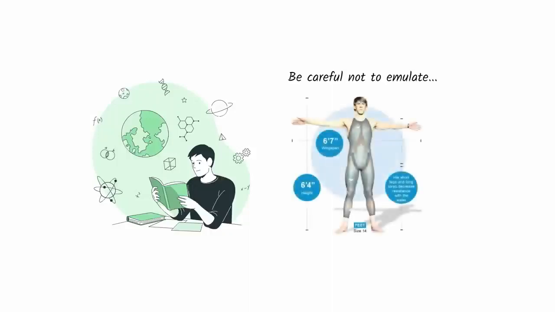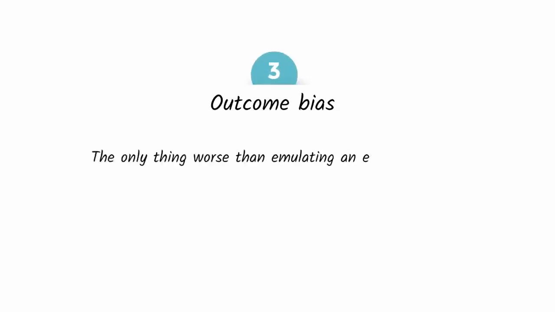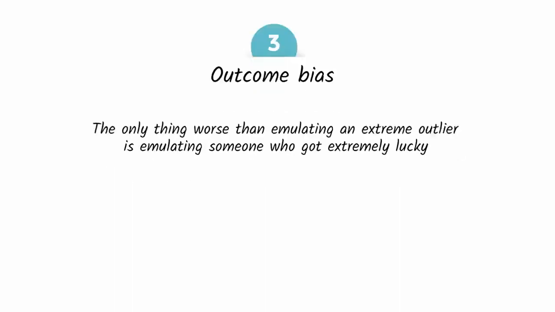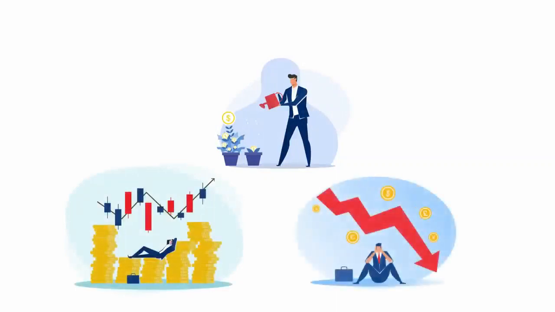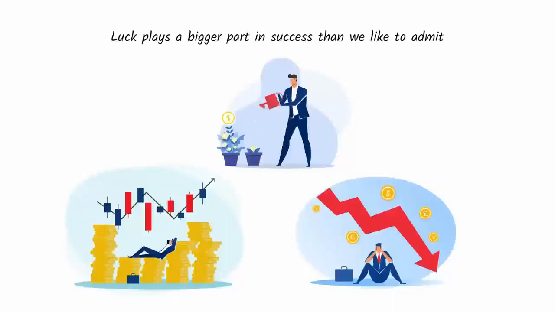We can learn most things and excel in many fields, but we must be careful not to emulate someone with extreme traits. Next up, outcome bias. The only thing worse than emulating an extreme outlier is emulating someone who got extremely lucky. A famous hedge fund manager can make a string of dumb decisions and get rich, but years later, that same investor will make similar decisions and lose everything. Luck plays a bigger part in success than we'd like to admit.